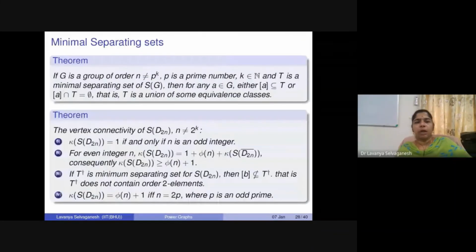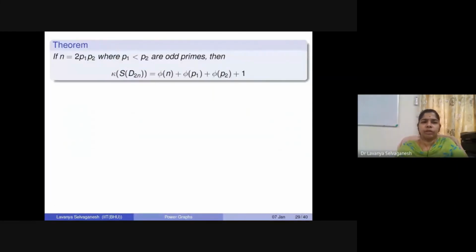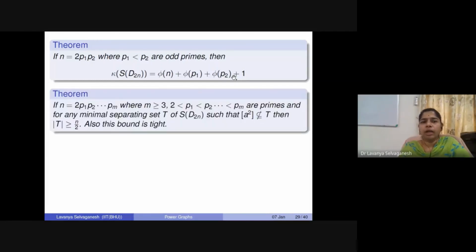In continuation of this, we also prove that if n is of the form 2 times p1 times p2, where p1 and p2 are two odd primes, then the connectivity of S(D_2n) is given by phi of n plus phi of p1 plus phi of p2 plus 1. If we extend this, suppose n is of the form 2 times p1 times p2 up to pm, for any m odd primes that we consider, then the corresponding minimal separating set has two possibilities.